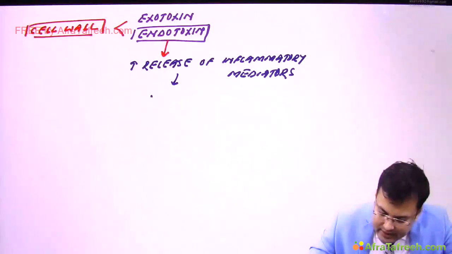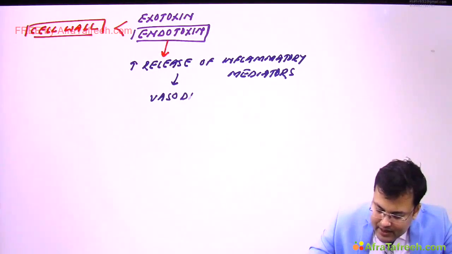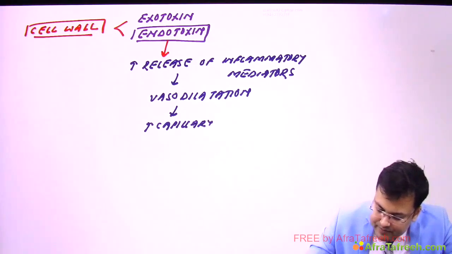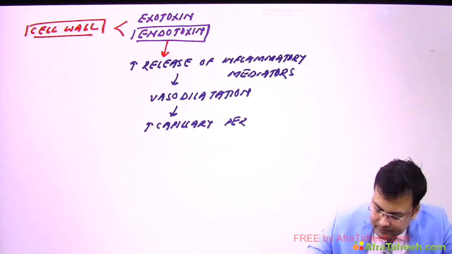Clear? There is increased capillary permeability. So there is vasodilatation and there is increased capillary permeability.